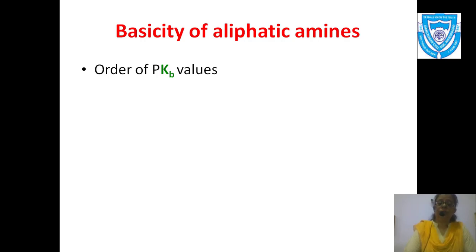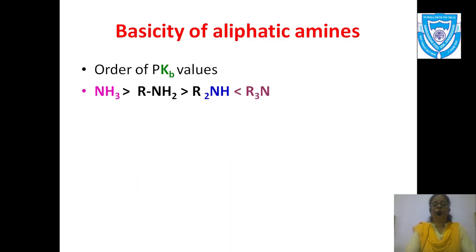Now if you see nicely in that table, you go back and see the table, the pKb value of ammonia is more than primary amine. Primary amine's pKb value is more than secondary amine. And now I just want to make one thing very clear, that tertiary amine's pKb value is greater than secondary amine.